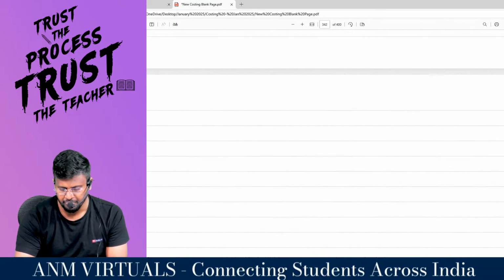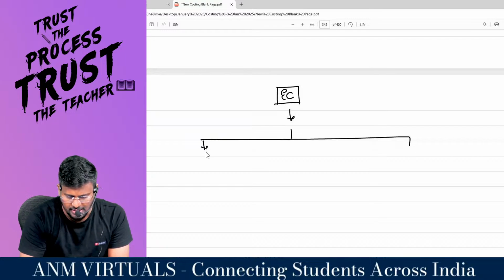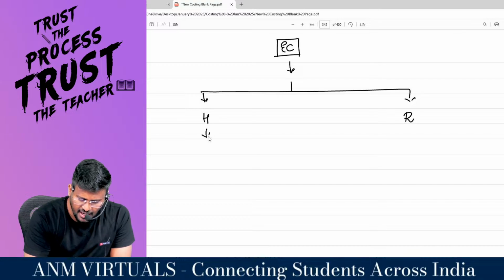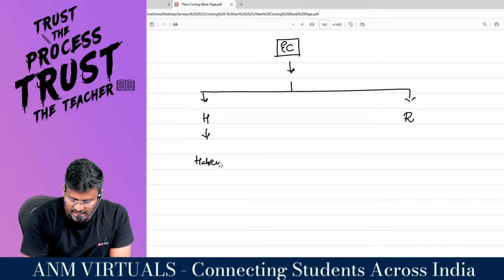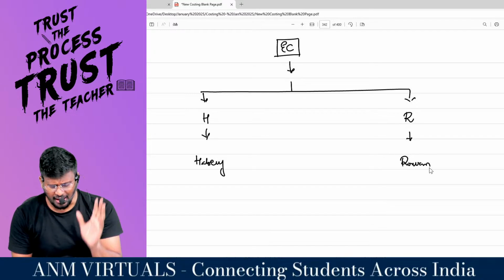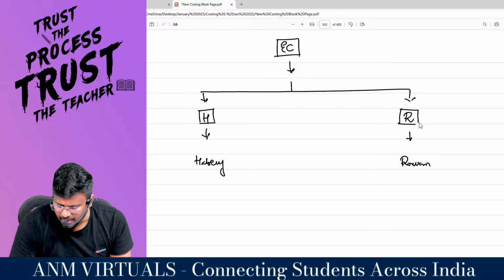I will tell you. In employee cost, employee means what? Human resources, right, sir? That's why we are having two systems called Halsey and Rowan. Whether you take Halsey or Rowan, they are part of human beings, right?